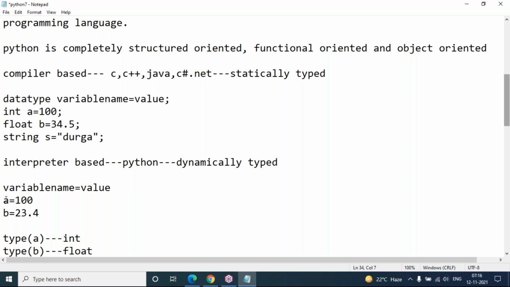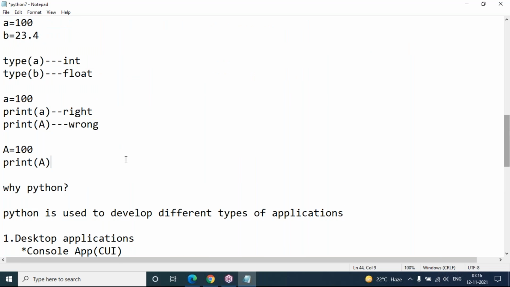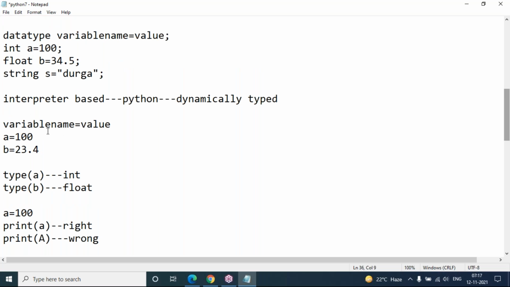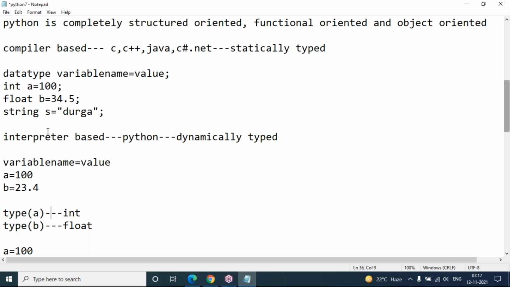Just declare a variable and assign the value to it. That's enough. If you want to know which data type is assigned to your variable, you can get the information by using type of a. Type of a is an integer type, because the value is 100. Type of b is float type, because your value is floating. Based on your value, the data type is decided for your variables. So while declaring variables in Python, you need not specify any data type, because it is a completely dynamically typed programming language.